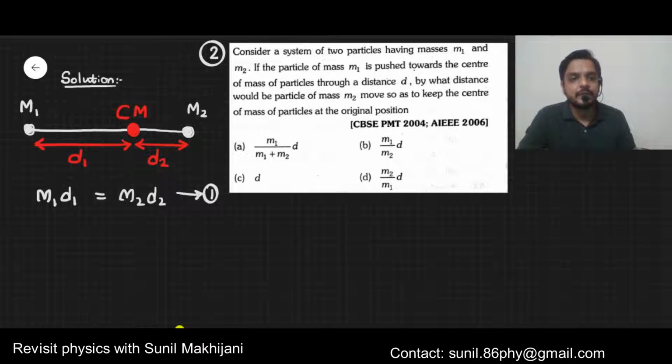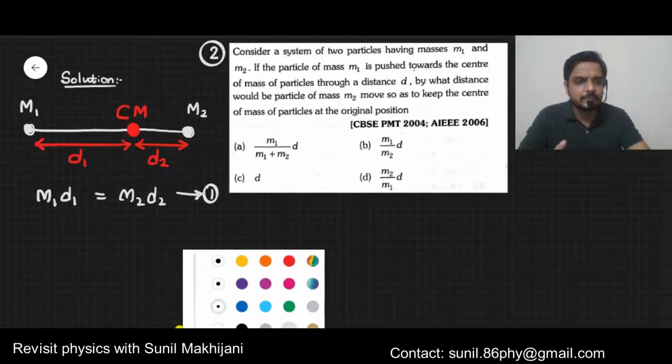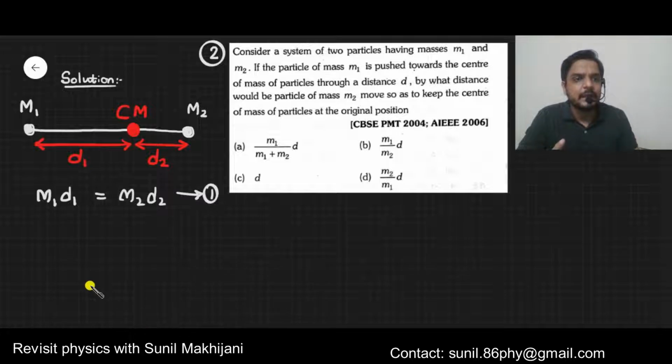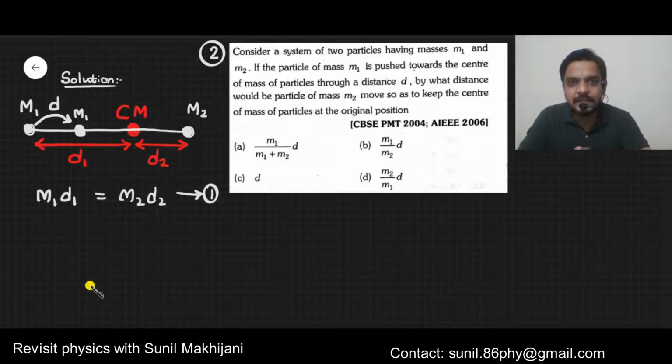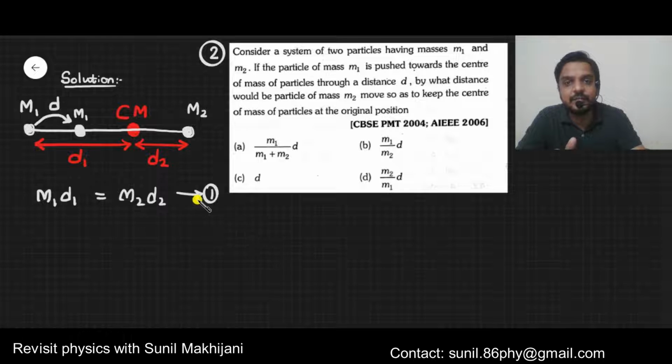Okay, now just look at the diagram again. Now it is given that m1 is shifted towards the center of mass by the distance d, this way. Okay, so m1 is shifted to the new place. Obviously if you shift m1, the center of mass may also shift. Now we want to displace m2 also, so that the center of mass remains at the original position only.